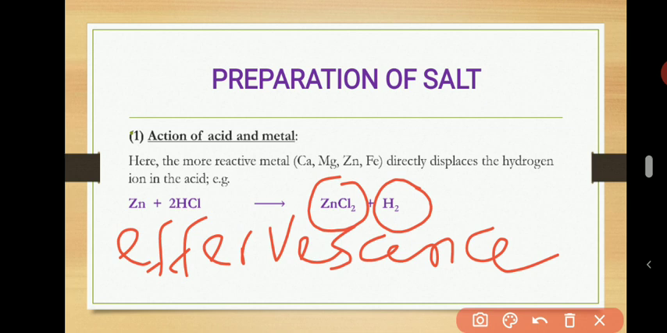So you keep adding the zinc or the metal, and it will be dissolving. Continue to add the metal until either the effervescence no longer occurs, that is hydrogen no longer comes out, or the metal you are adding no longer dissolves. It is at that time that you are sure the reaction is complete. Because you will have added excess zinc that would not dissolve, you just filter off the excess zinc. So the solution you are having now is a solution of zinc chloride.